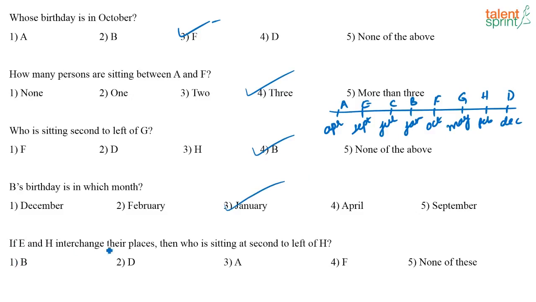If E and H interchange their places, then who is sitting second to the left of H? So this is becoming H and this is becoming E. Who is sitting second to the left of H? There is nobody. Nobody is sitting second to the left of H, so the answer has to be none of these. So with that we have completed the questions in the last week's paper.